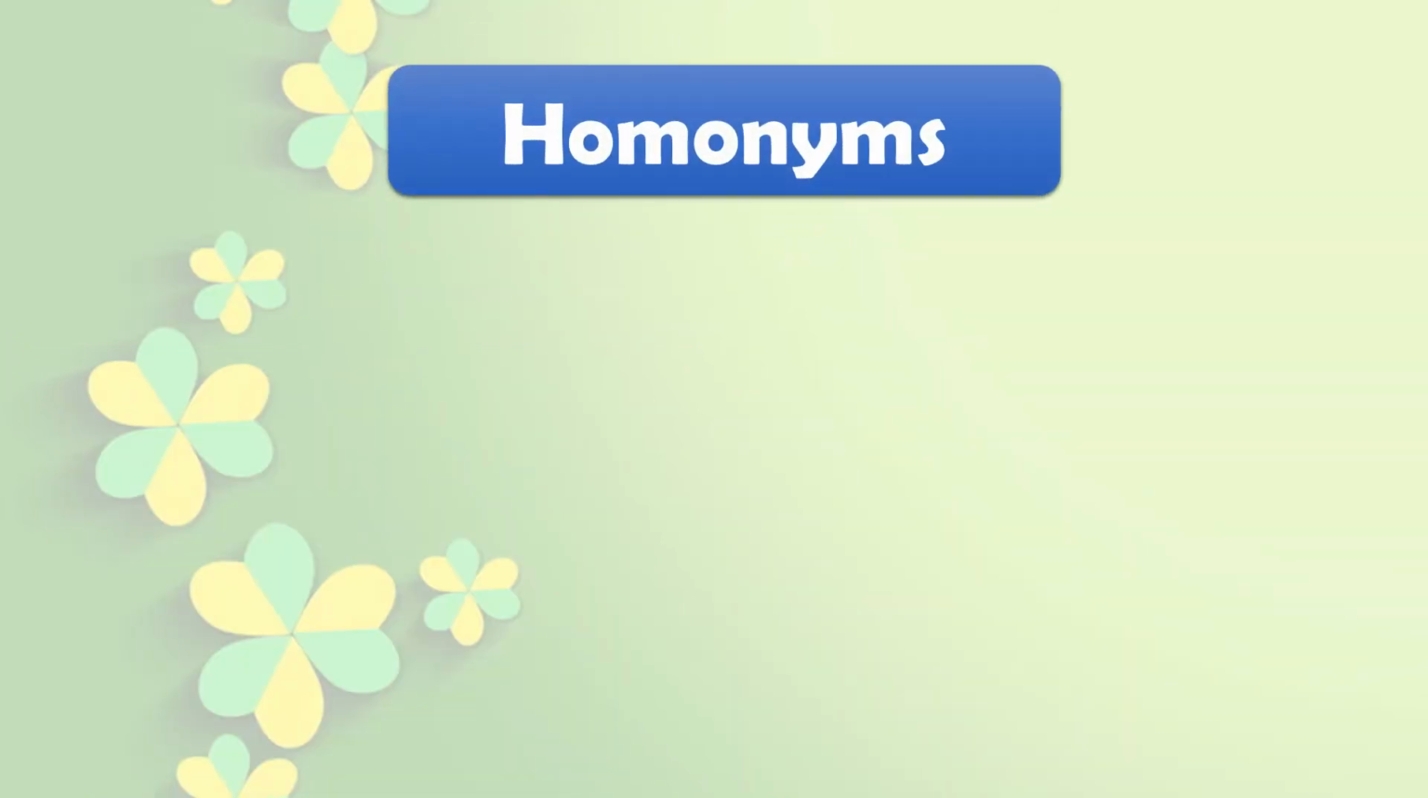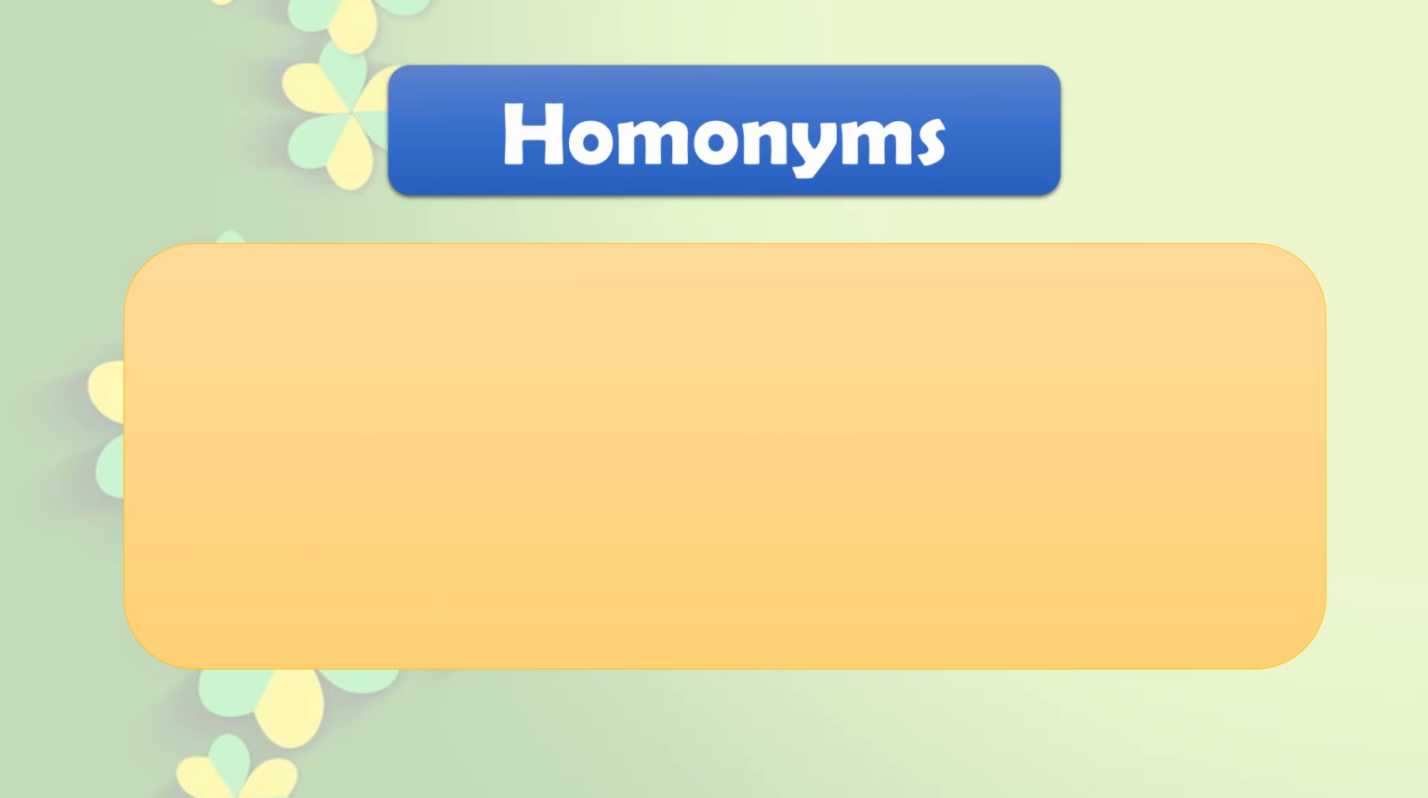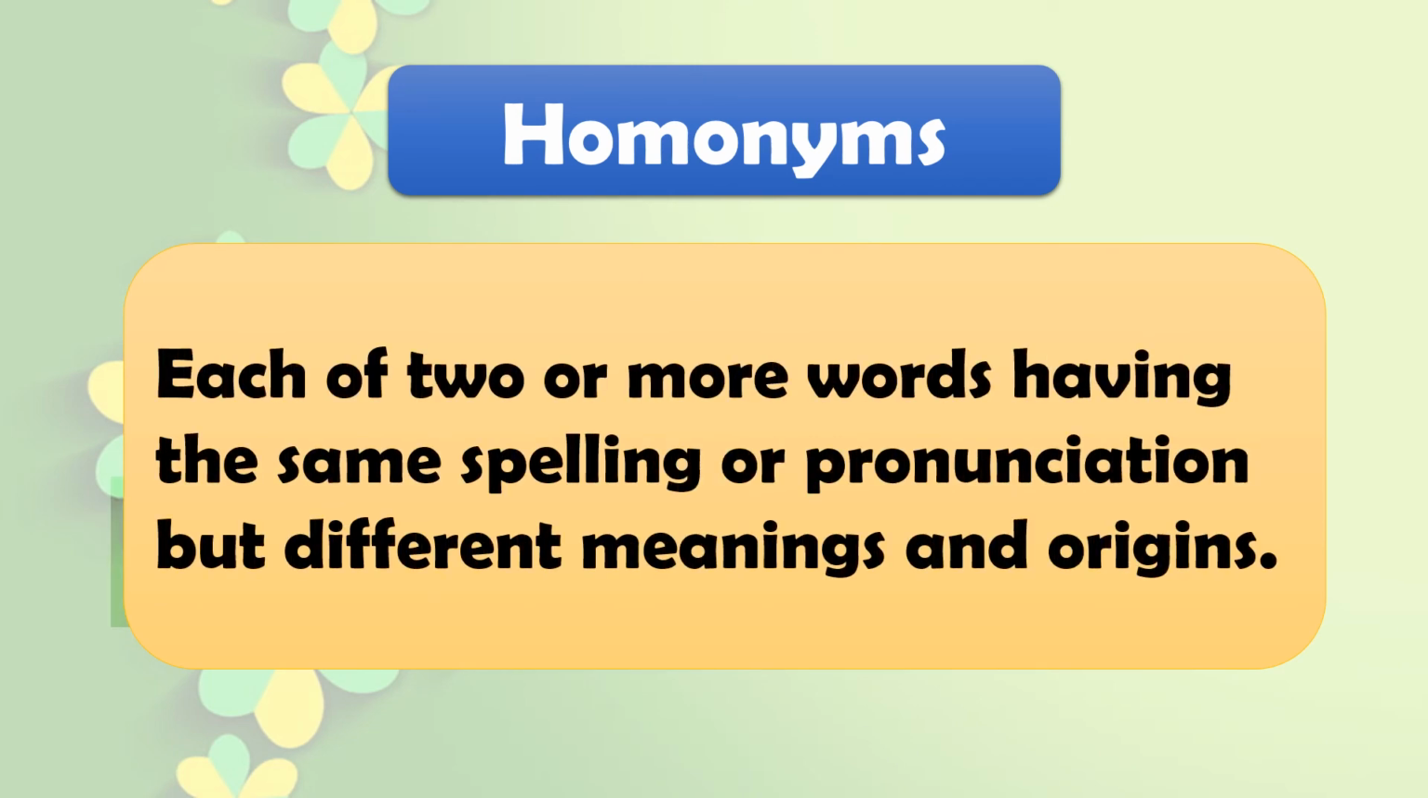So dear children, just now we have read some words and they are called homonyms. Let's read the definition. What do homonyms mean? Each of two or more words having the same spelling or pronunciation but different meanings and origins. Just now we have seen bat, bat, iron, iron, palm, palm. They are two words with the same spelling and the same pronunciation, but their meaning is different. Such words are known as homonyms.